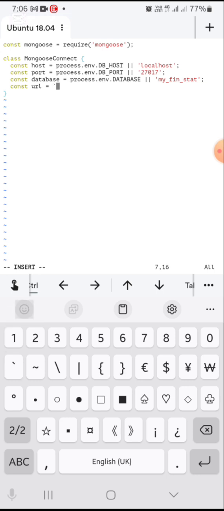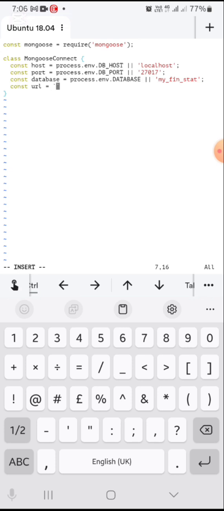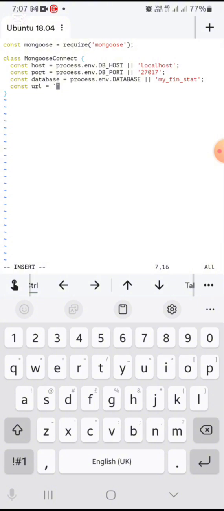So I'll be using this, and if you know anything about JavaScript, you know this lets you format your string this way. I can't remember what it's called. So I'm going to show it now.